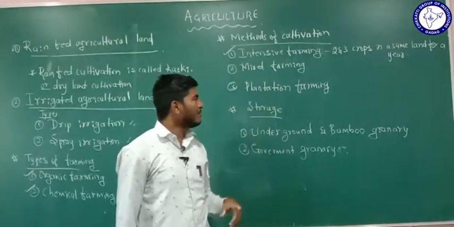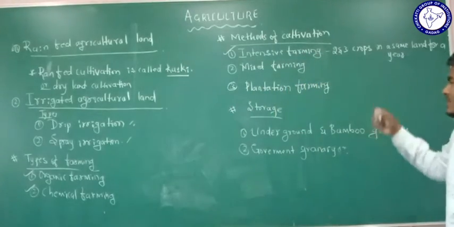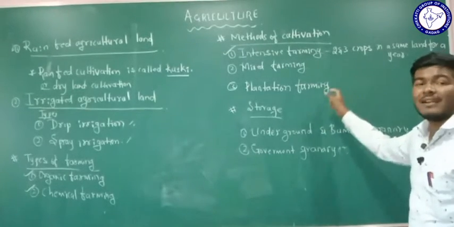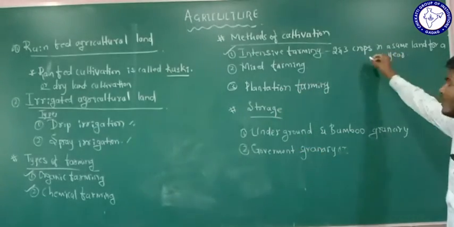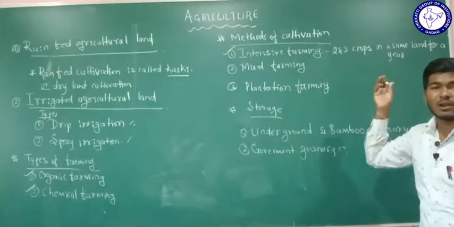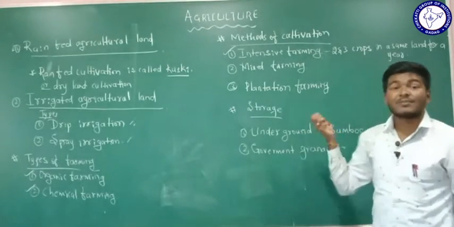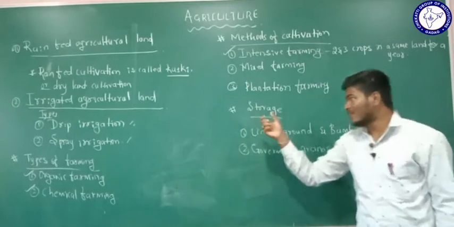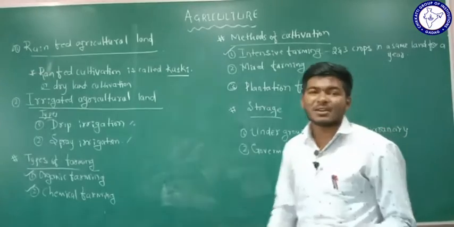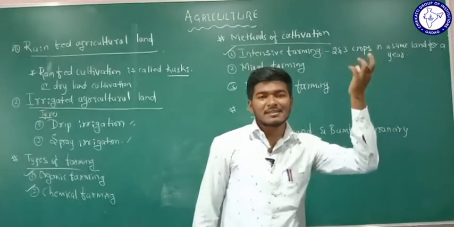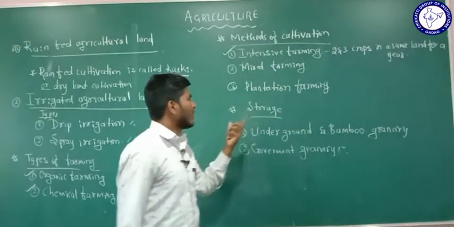And what is meant by plantation farming? Plantation farming is nothing but the farmers usually grow different types of fruits, coffee. They are not going to grow any crops here, not groundnuts and such, but only coffee and different types of fruits. Such a type of farming is called plantation farming. For example, some farmers grow only coconut trees in their land. Such type of farming is called plantation farming.